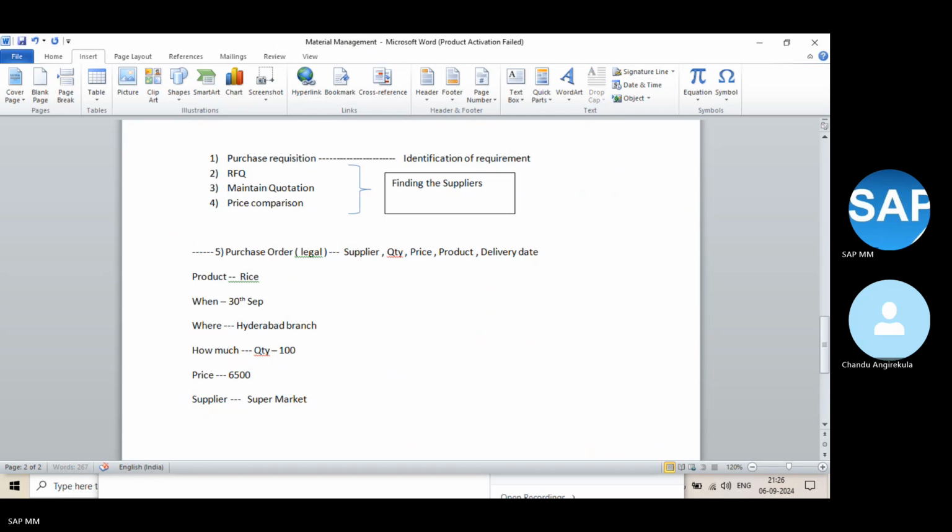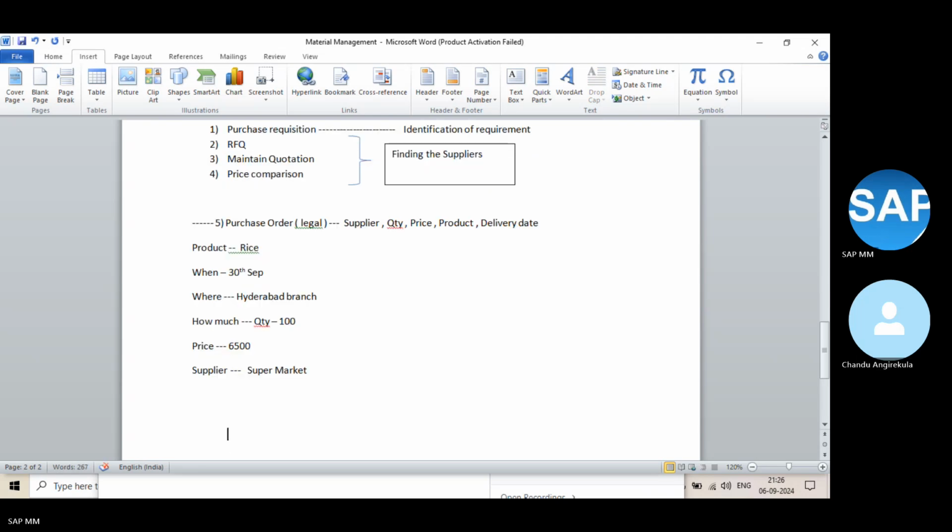Yes, sir. Now, once you order, what will you do? You check the status, no? Like when I ordered some biryani, I immediately checked the status. Whether they acknowledged or not, whether it is delivered or not, whether we got a shipping notification or shipping information or not. All these things you are considering. So this is called purchase order monitoring.